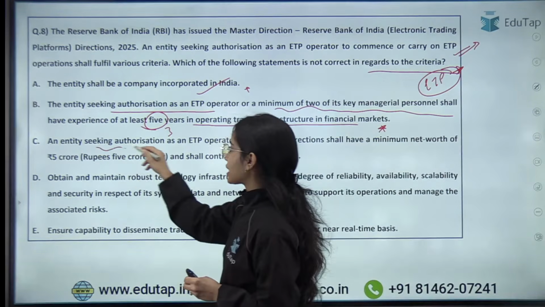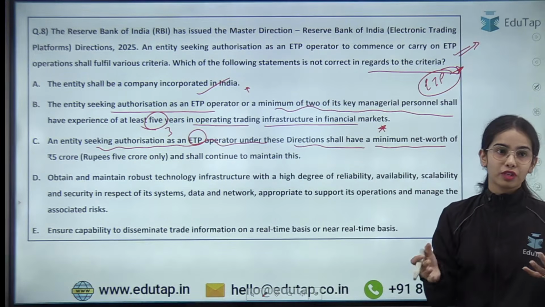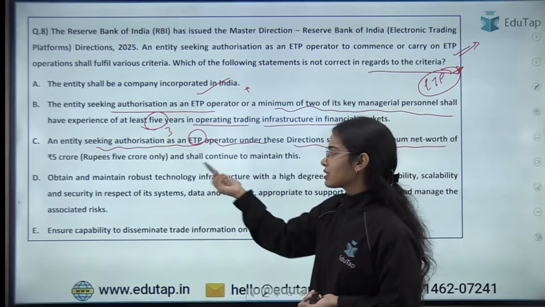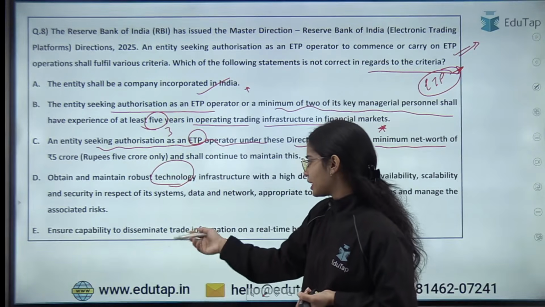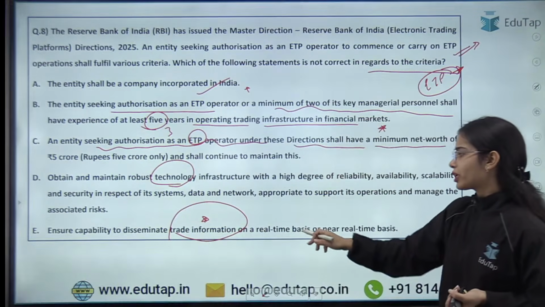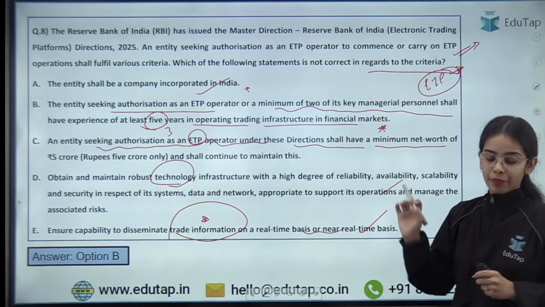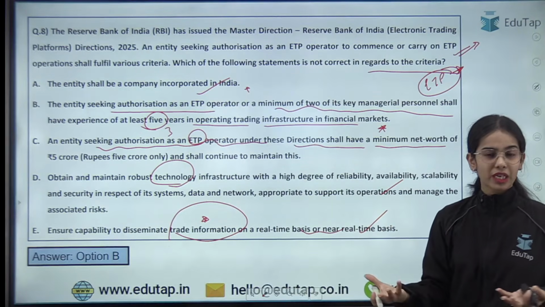The entity seeking authorization as an ETP operator under these directions shall have a minimum net worth of 5 crores. This is correct. As well as they have to have the robust technology, they need to ensure the capability to disseminate trade information on a real-time basis. So these other statements are correct. The second statement was incorrect. Okay, so B is the right answer here. Everyone has given the right answer.